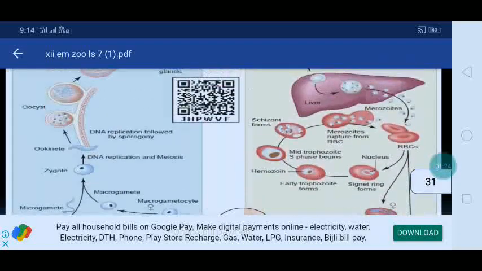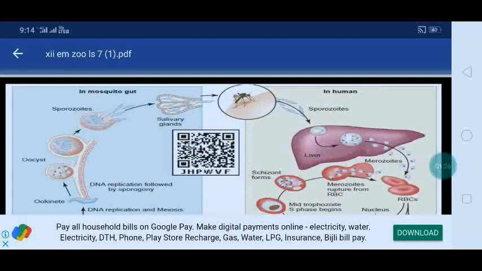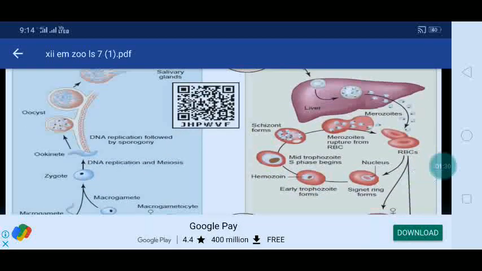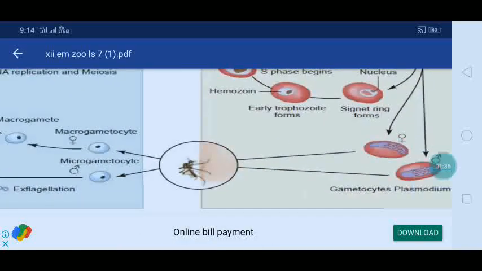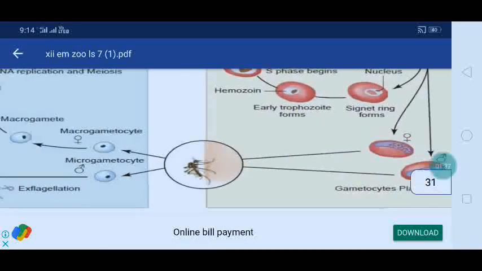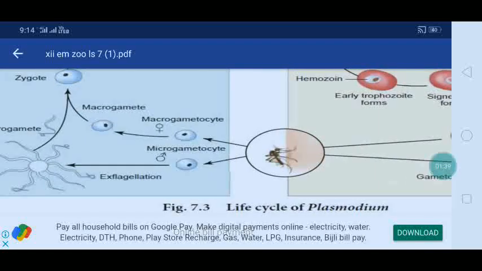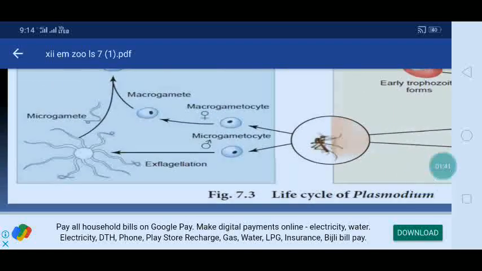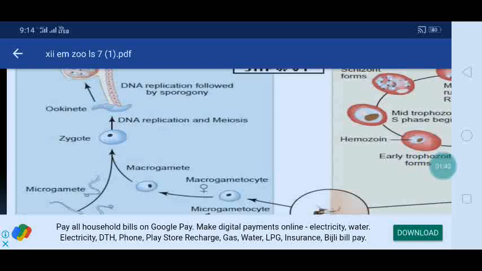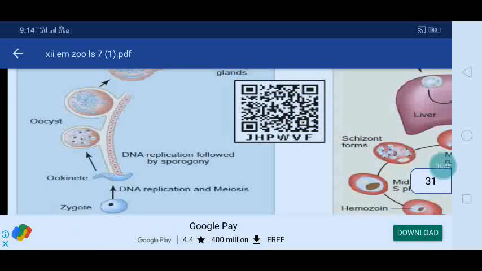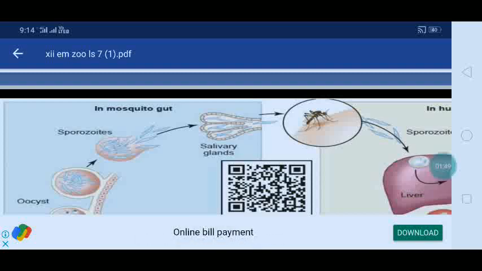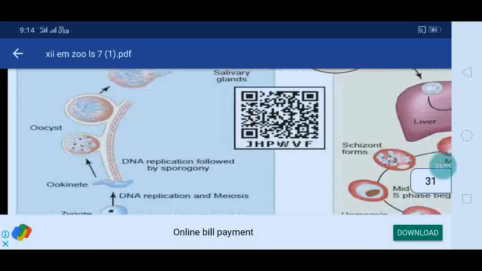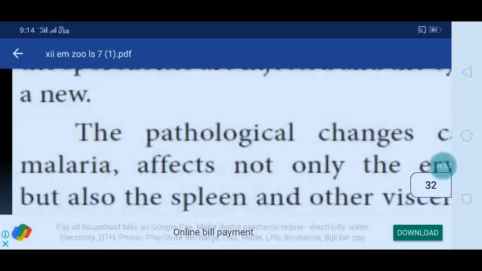You can see the diagram of that one. There is a cycle that occurs. The mosquito and it will affect the liver, merozoites, and some accumulation occurs in this region. Then there is another region, the gametocytic region. Then it goes to microgametes, exflagellation, microgametes and zygote, DNA replication, ookinetes, oocysts, sporozoites, the mosquito gut, and the salivary glands. The same cyclic process occurs here.